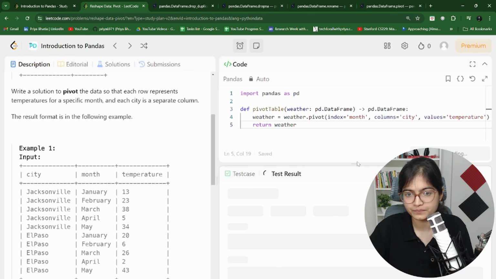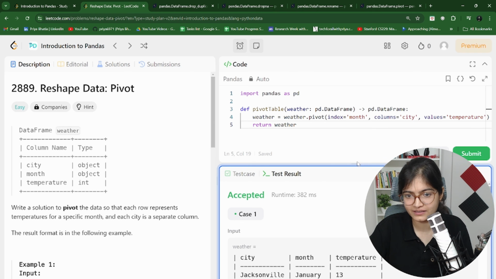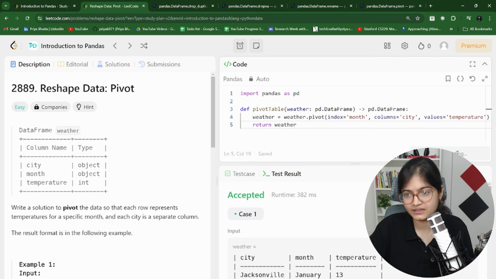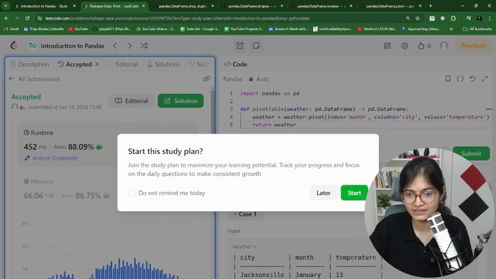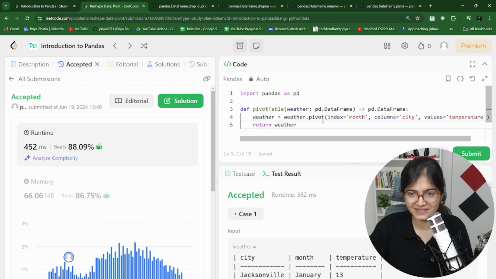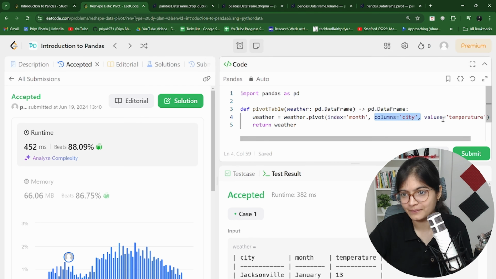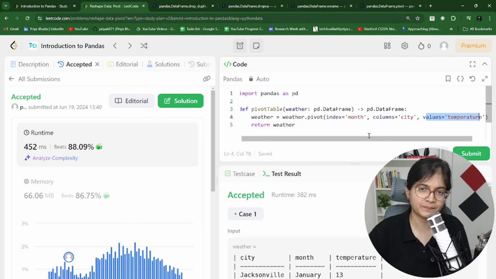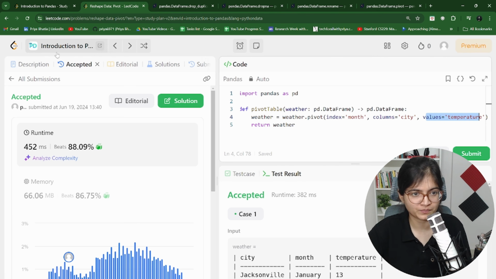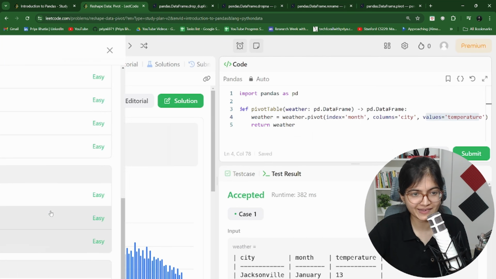Run this code. And it's so simple. But it is simple for those people who are already aware of this pivot function, right? So basically restructuring happened on the basis of the index value or the row value as the month, column value as the city, and the values inside that particular table will be temperature. Perfect. Let's jump to the next question.